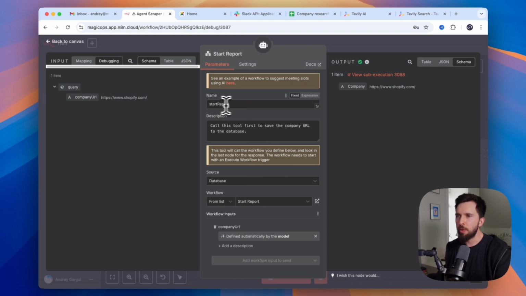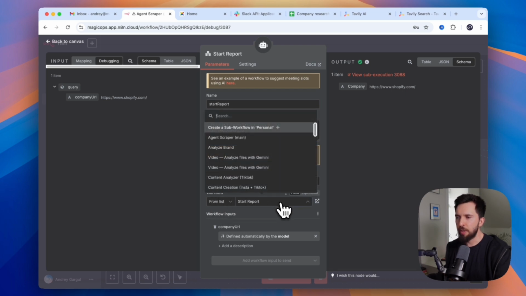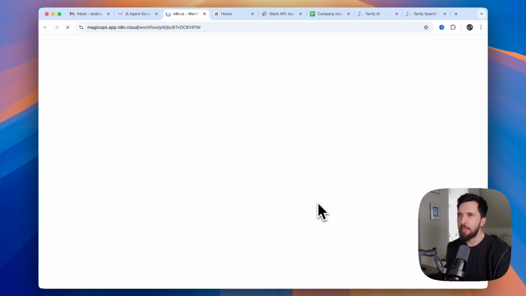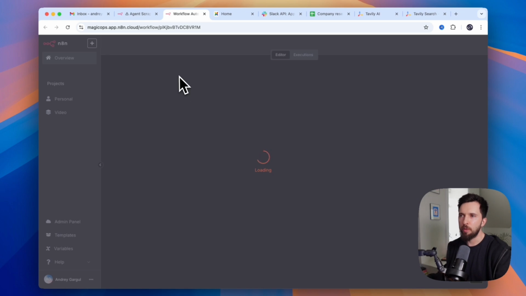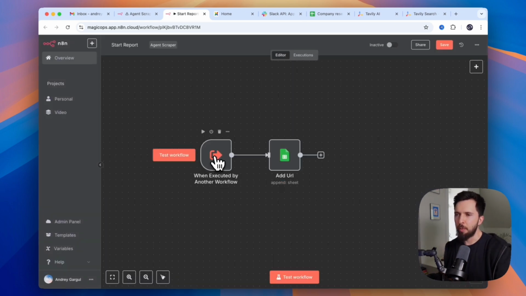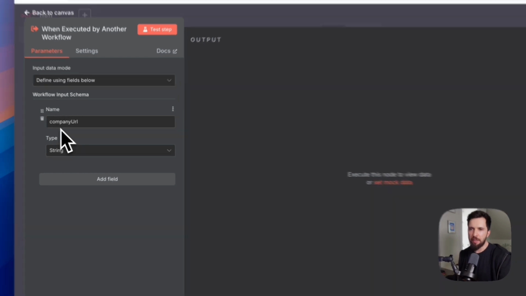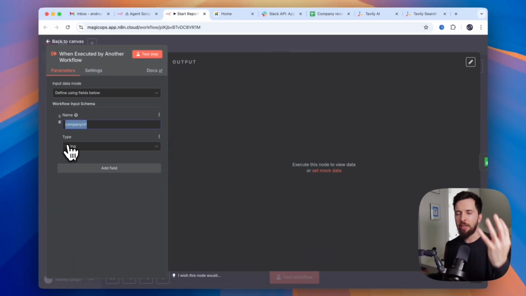Next, let's look at the start report tool. And so start report tool has a name. Call this tool first to save the company URL to your database. Workflow, here from the list of workflows, I selected a start report. But of course, in order to select it here, I first needed to actually create that workflow. So as a trigger, I use executed by another workflow. And here I created field, company URL, and string. So this is a field that we expect to get from our main workflow.